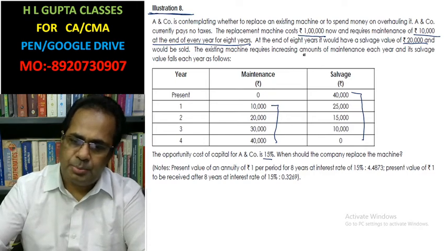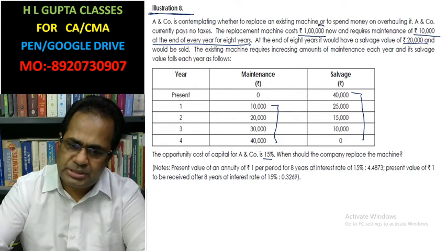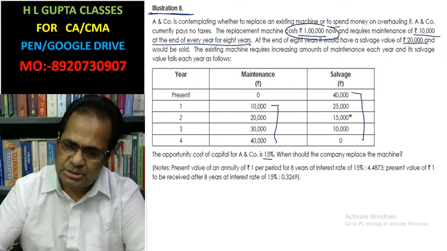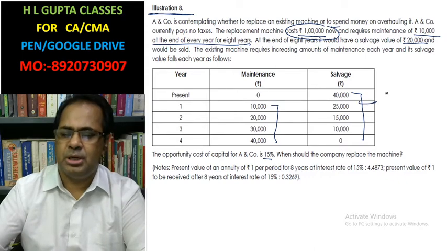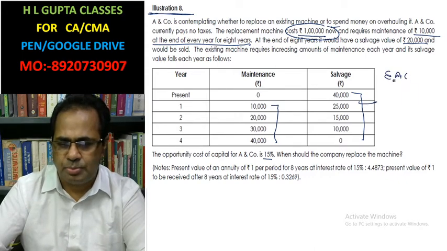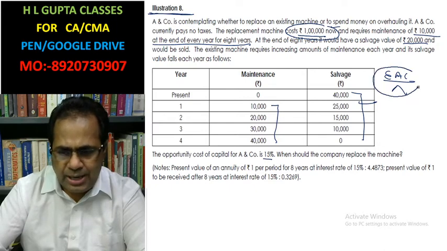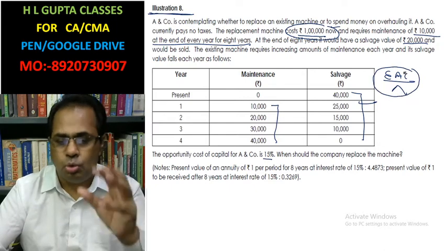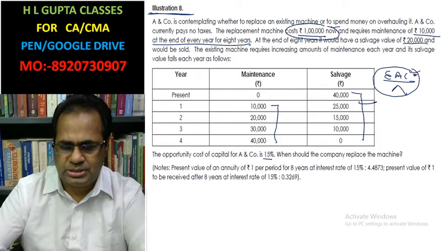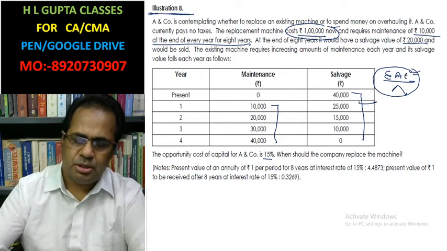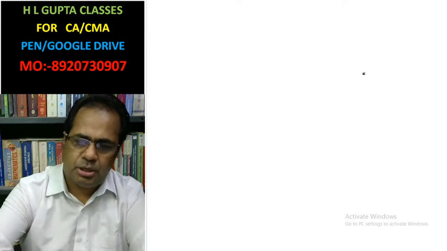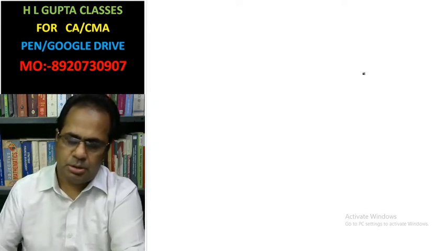For evaluation purposes, we have to find the present value of running cost of the new machine as well as the old machine, and the equivalent annual cost of the old machine as well as the new machine. The one with the lower equivalent annual cost is accepted.